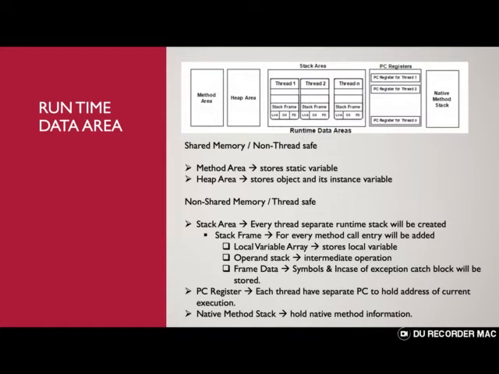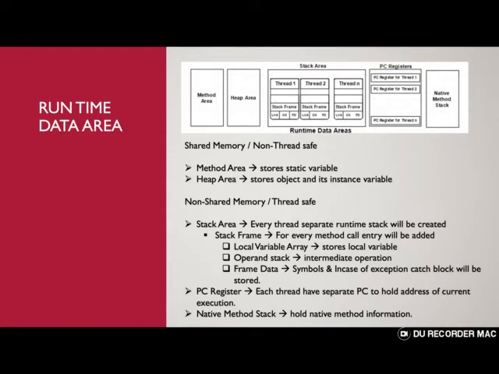And the operand stack: the intermediate operations, calculations, and manipulations which need to be executed will be done in the operand stack. Next comes the frame data. In frame data we will have the symbols, and in case of an exception, the catch block information will be stored here, like the stack trace and so on. Okay, the next is the PC register.